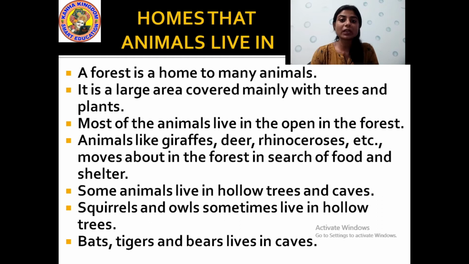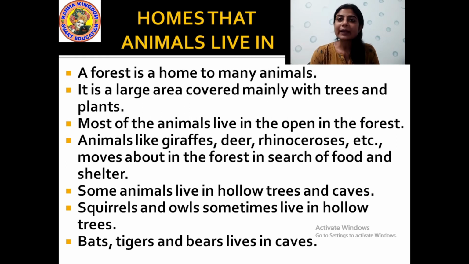There are big trees which have some hollow space in them. And caves. Where would you find caves? You will find caves where there are big mountains, and below the mountain you will find some spaces or gaps. Inside there, some of the animals build their house or take shelter and stay there.